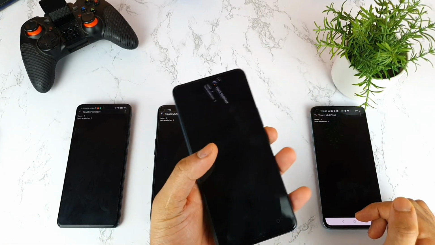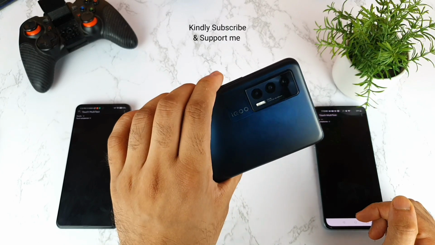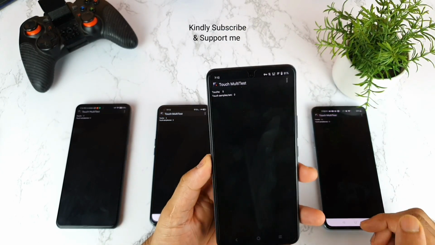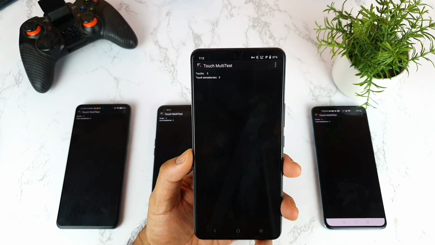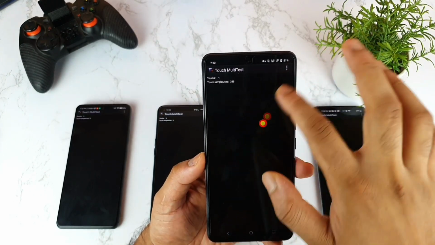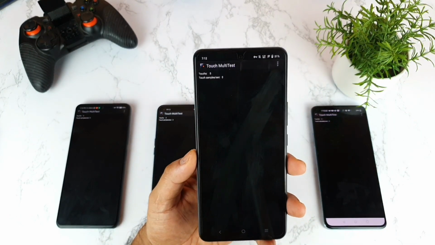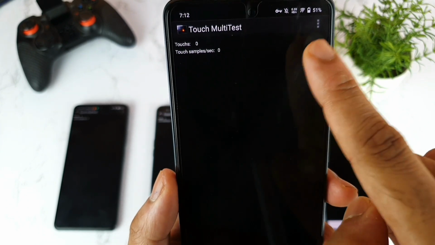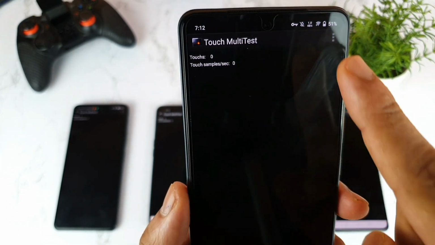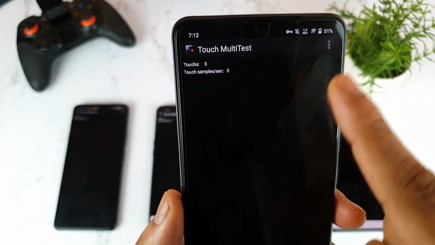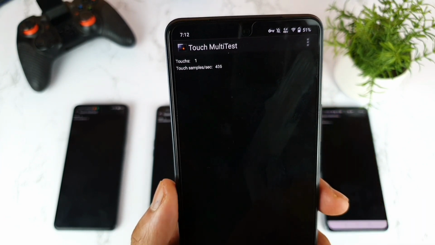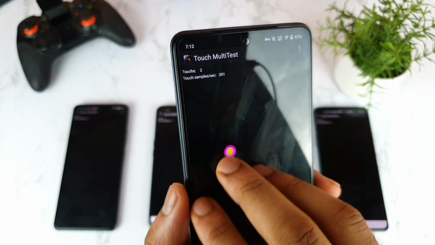So let's move to another phone, which is the iQOO 7 device, as you can see friends. So iQOO 7 has got the 300 Hz touch sampling rate. And that is what the iQOO people are claiming. So let's see whether that's possible or not right now. Let me do the testing right now. So as you can see friends, you're getting close to 420. So 416, 489, as you can see, slightly, you can see here clearly. And with 5 fingers I'm trying to do the test.